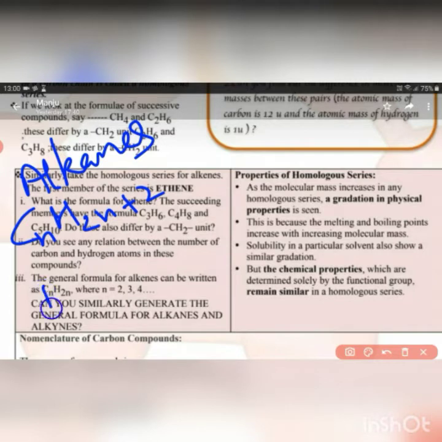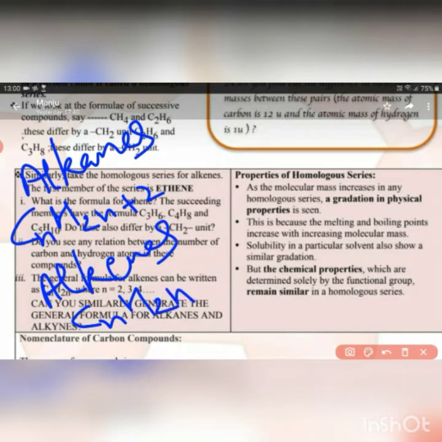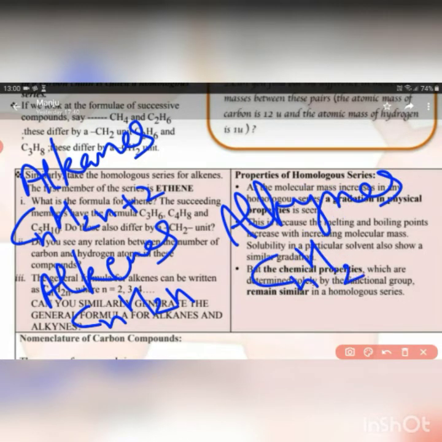For alkenes, the formula is CnH2n, and alkynes have the formula CnH2n minus 2. So if we know the value of n, we can calculate the formula of alkanes, alkenes and alkynes. Very simple and easy to remember. Alkanes CnH2n plus 2, alkenes CnH2n and alkynes CnH2n minus 2.